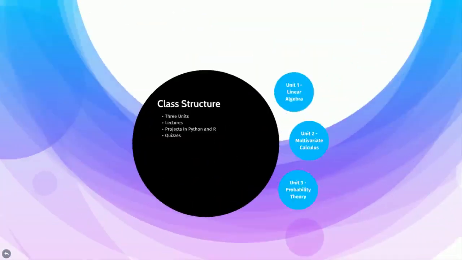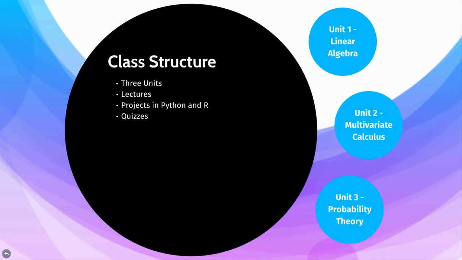This course is going to contain these 3 units. However, it's also going to include projects in Python and R that will supplement our lectures, and we'll also have quizzes where we can assess some of the knowledge that we have been attempting to learn in the lectures and projects. I'm very excited about the projects because this will actually look at how you do linear algebra or multivariate calculus in Python or R. As a result, these techniques are often used when building or deploying actual deep neural networks. As a result, they are very valuable skills to learn and cover, and I'm happy that we can include them